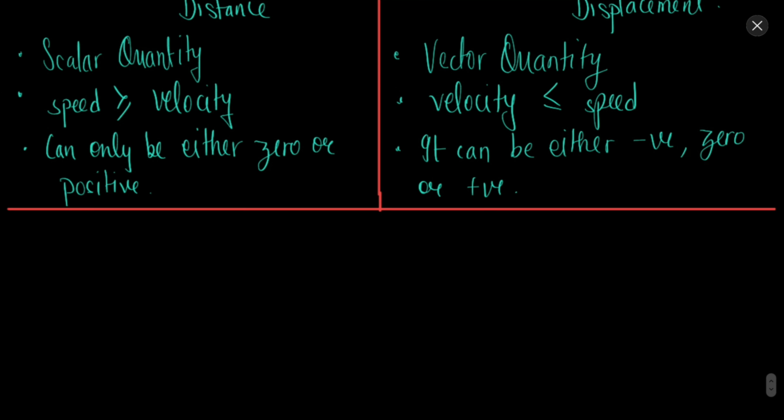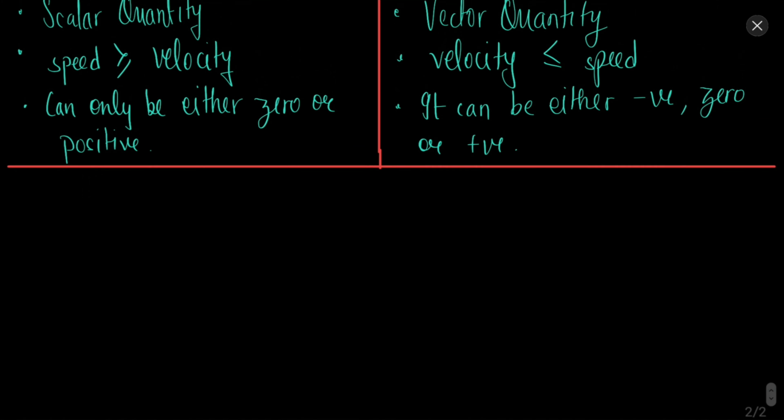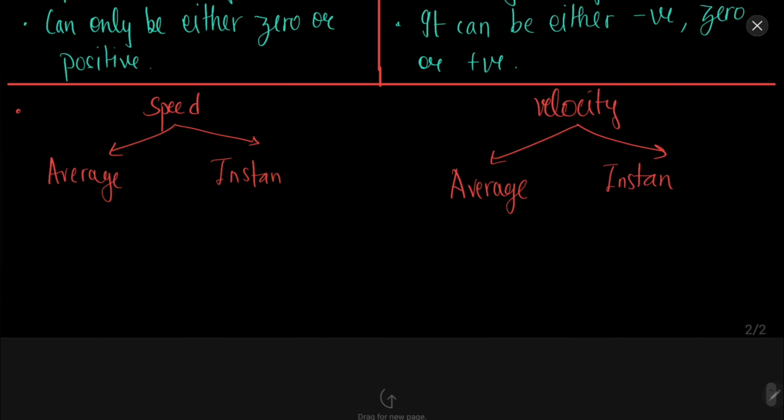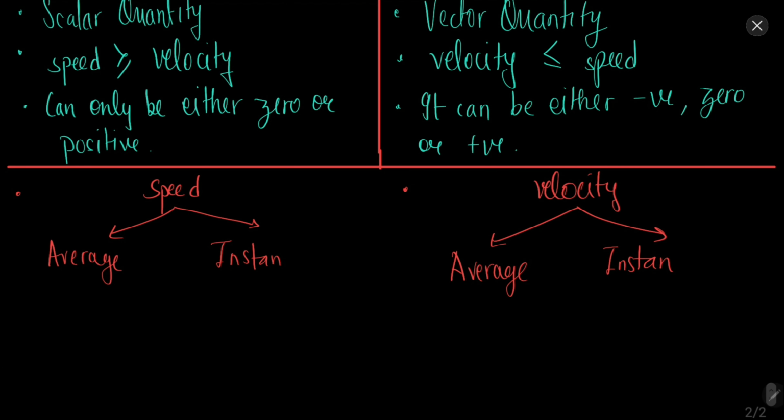So now we will discuss the types of speeds and velocities. There are two types of speeds. Speed can be either average speed or instantaneous speed, and similarly velocity can either be average velocity or instantaneous velocity. So what is the meaning of average velocity and instantaneous velocity, and average speed and instantaneous speed?